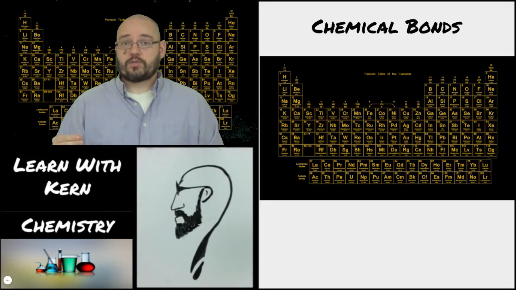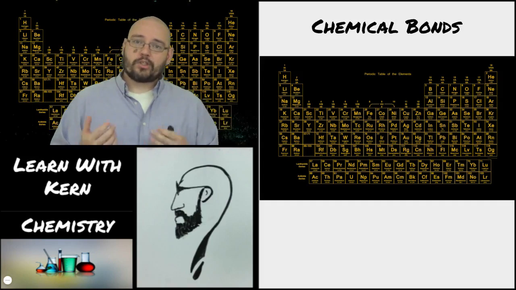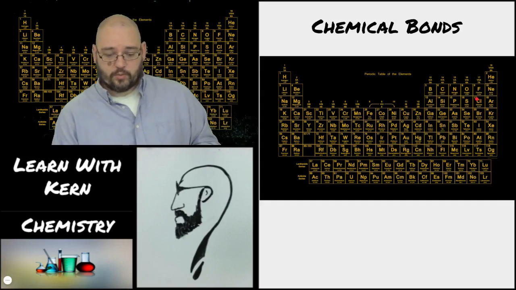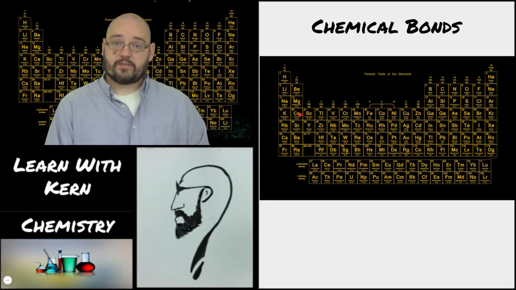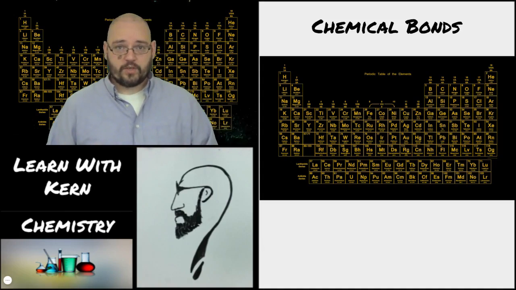So if it loses those 2, it will look like argon. If it gains 6 more, it'll look like krypton. Well, it's a whole lot easier to lose 2 than it is to gain 6. So that's what calcium is going to do. It's going to lose 2 electrons and become positively charged. Now it's going to have a charge of positive 2 because it lost 2 electrons.